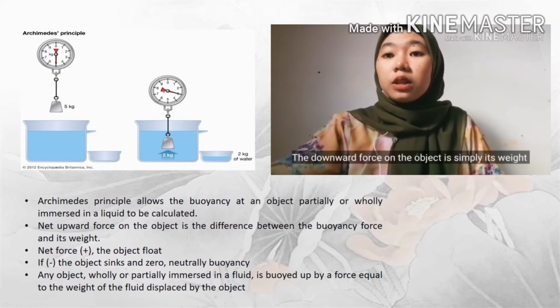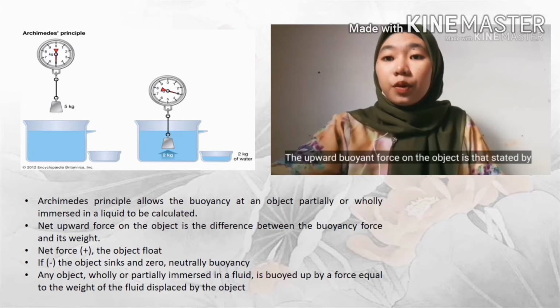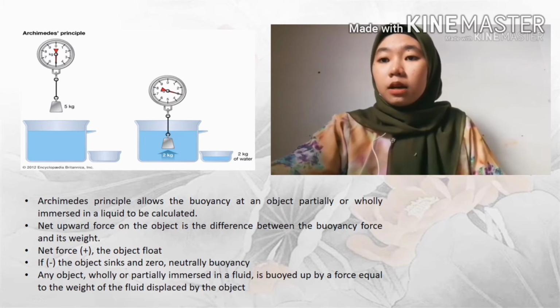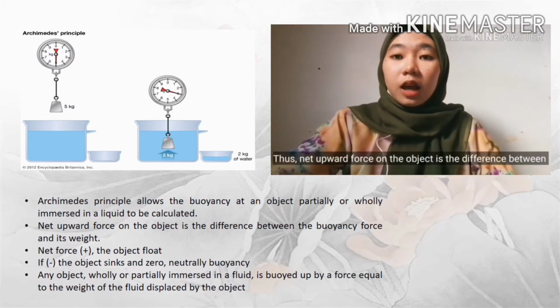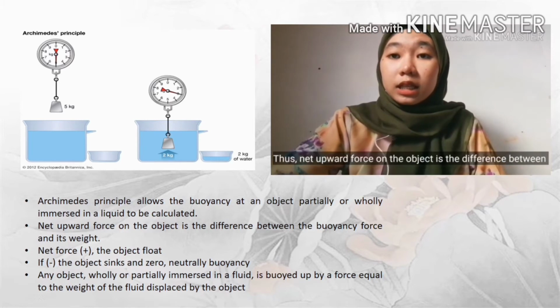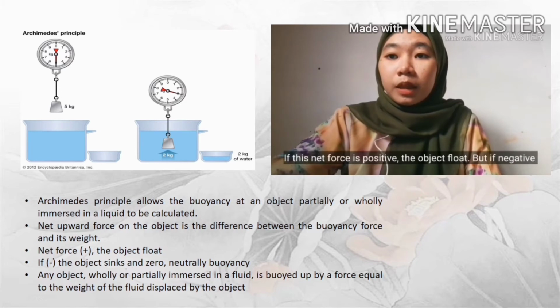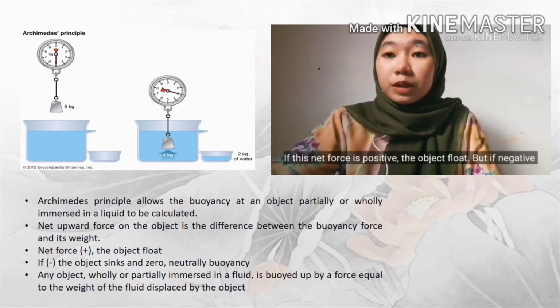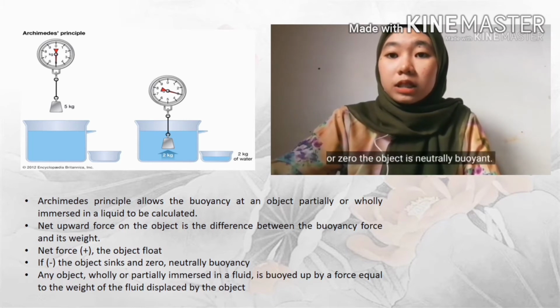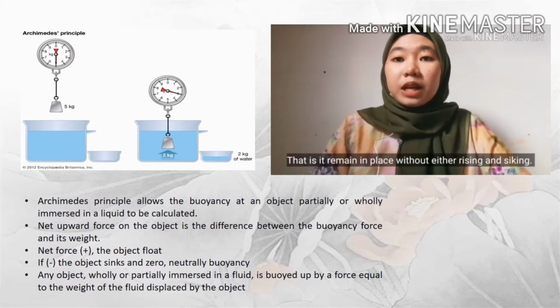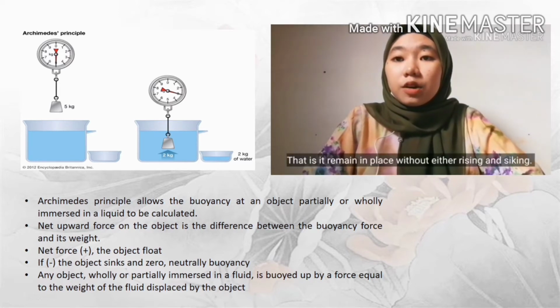The downward force on the object is simply its weight. The upward or buoyant force on the object is that stated by Archimedes' principle. Thus, the net upward force on the object is the difference between the buoyant force and its weight. If this net force is positive, the object floats. But if it is negative or zero, that is neutral buoyancy, that is, it remains in place without either rising or sinking.